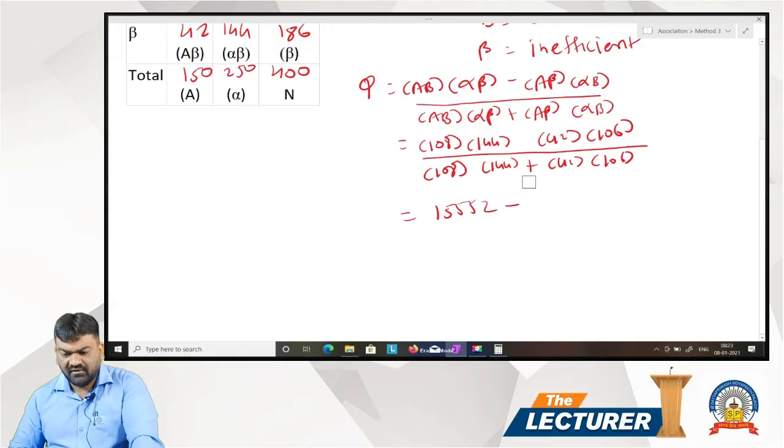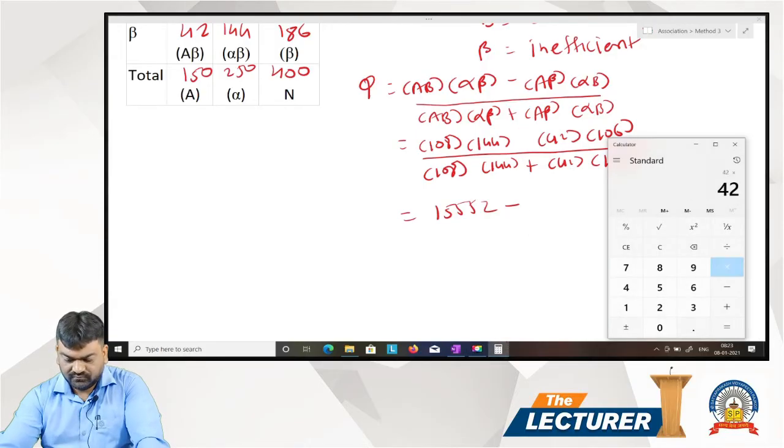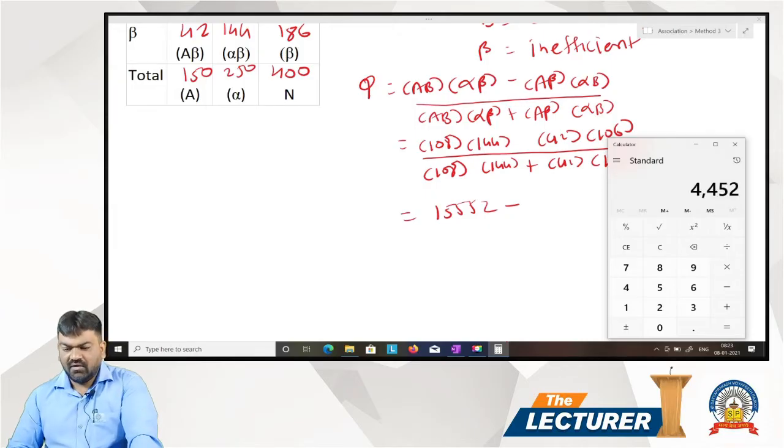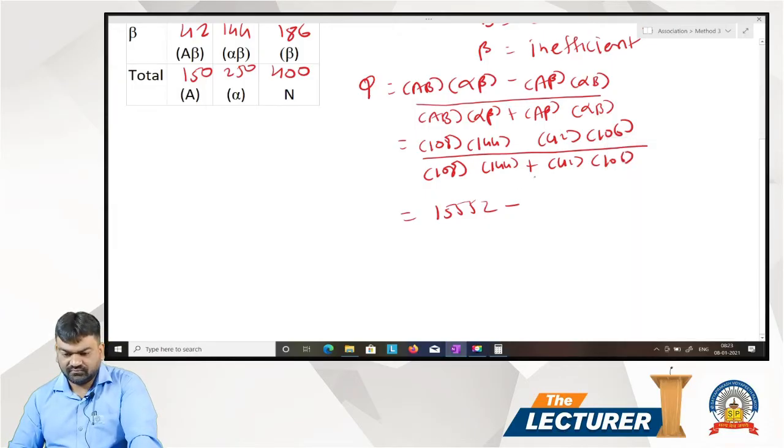This is minus 42 multiplied by 106, 4452.